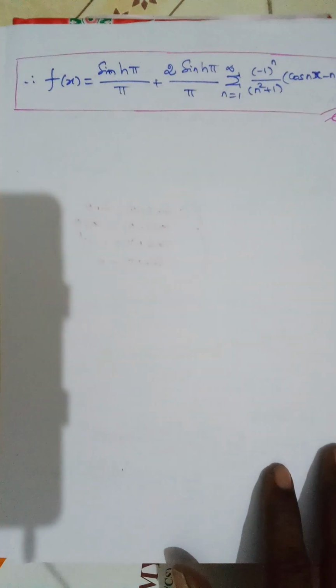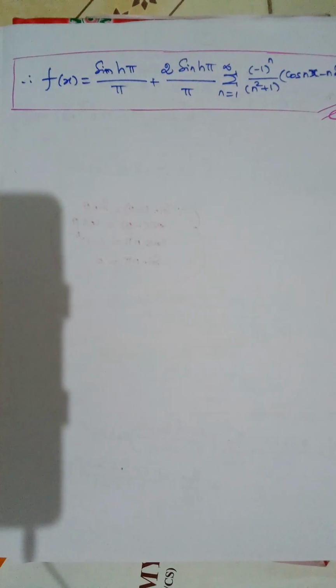And final f of x will be sin h pi divided by pi. You cannot cancel both pi, that is a parameter, it is in the denominator, isn't it? We cannot cancel. So sin h pi by pi plus 2 sin h pi by pi summation n is equal to 1 to infinity minus 1 whole power n by (n square plus 1) into (cos nx minus n sin nx).